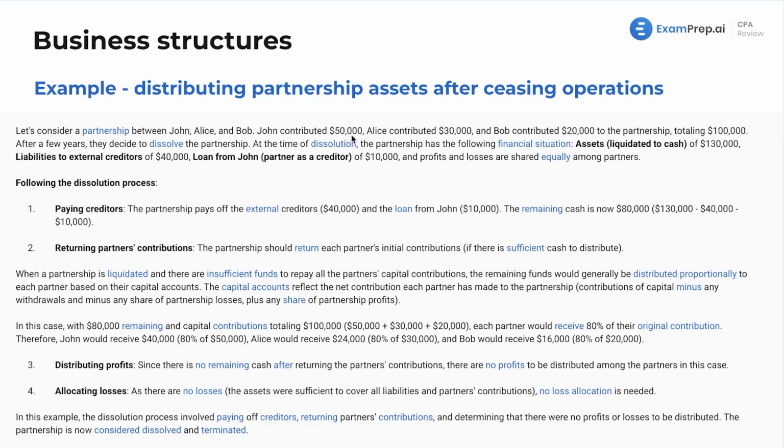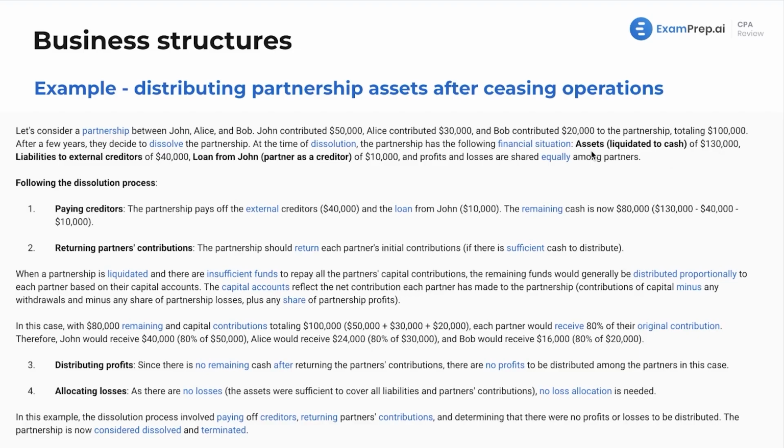We'd have years of profit, years of losses, years of extra contributions and distributions. For the sake of simplicity, we're just dealing with the initial contribution amounts and assuming that is the capital balances at the end of this process. Now, at the time of dissolution, the partnership had the following financial situation. The partnership had $130,000 of assets.